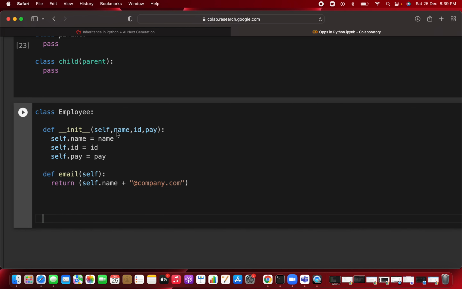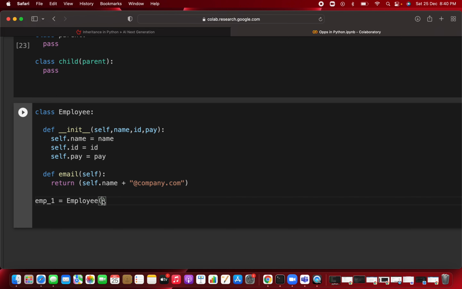In that you take three parameters, the name, id and pay, and then you create one method, the email method, and this is the constructor. So whenever you make an object of this employee class, for the first employee, you call Employee and pass the parameters because this is the constructor. So by default this method will be invoked. You have to pass name, id and pay here. We already covered how to use self and constructor and how they behave. You can go and cover what self and constructor mean in OOPs.